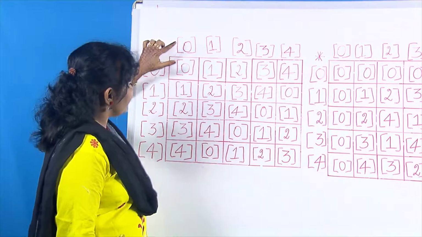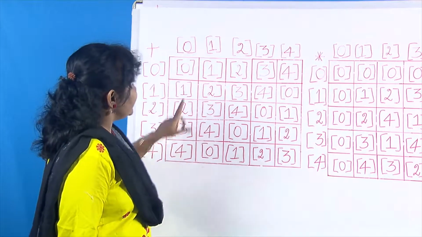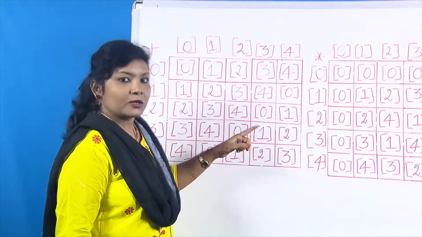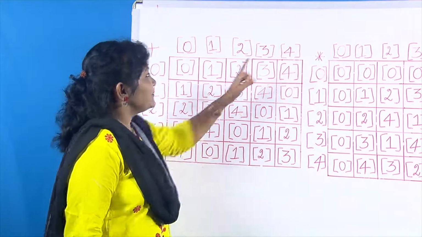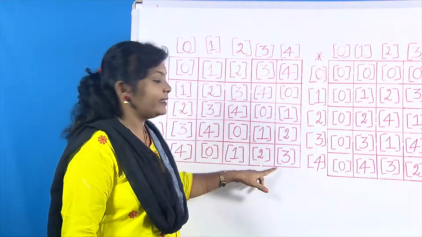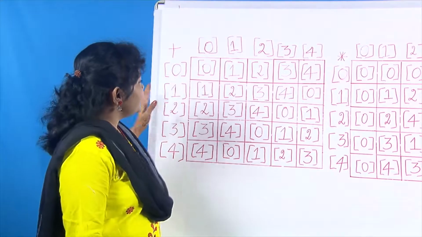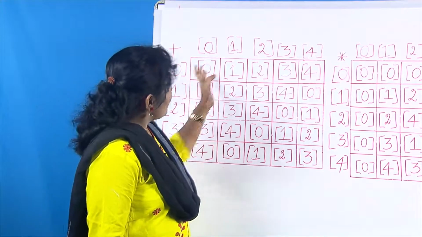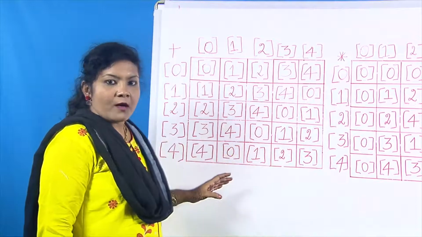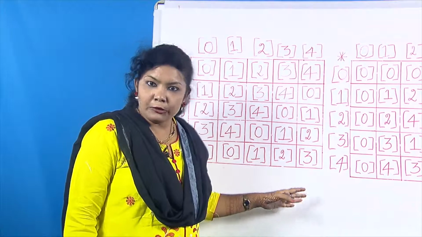Next, 4 plus 0 is 4, 4 plus 1 is 5, which is 0 here, 4 plus 2 is 1 like here, 4 plus 3 is 7, so the remainder is 2, and 4 plus 4 is 8. 8 divided by 5 leaves remainder 3, so we put 3 here. Next we see the multiplication table. Looking at this table row-wise and column-wise, all the elements are distinct. So Z5 under addition forms an abelian group.